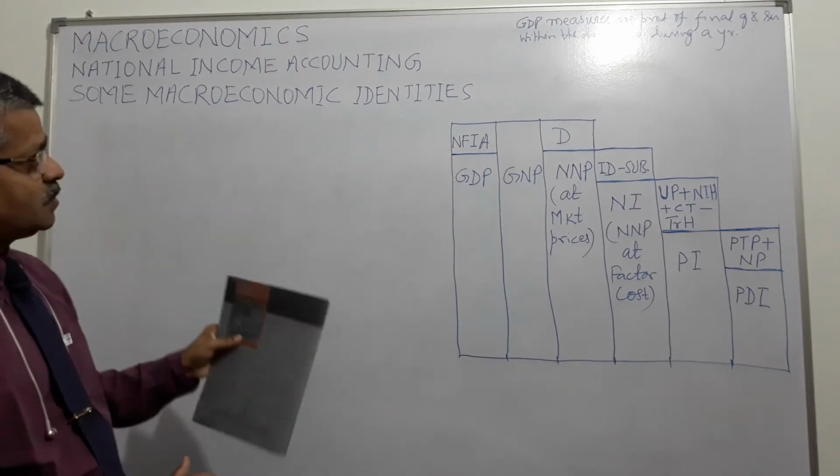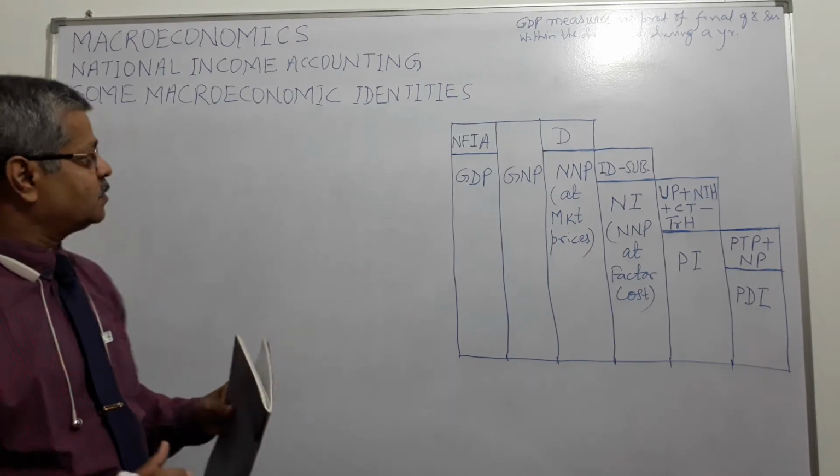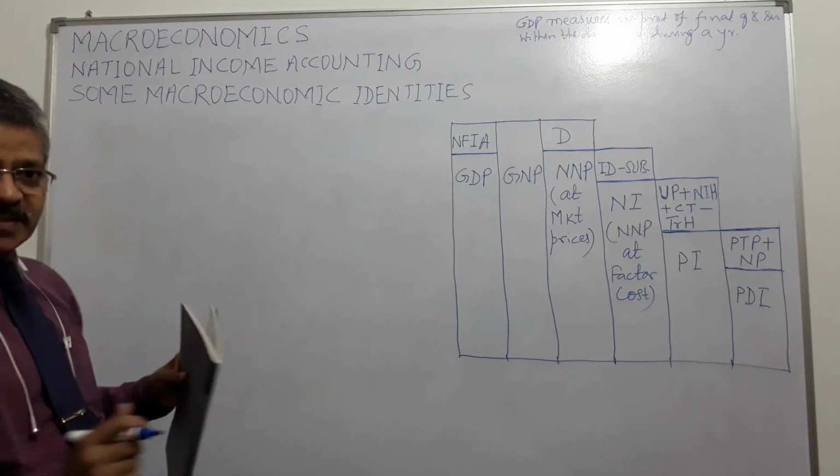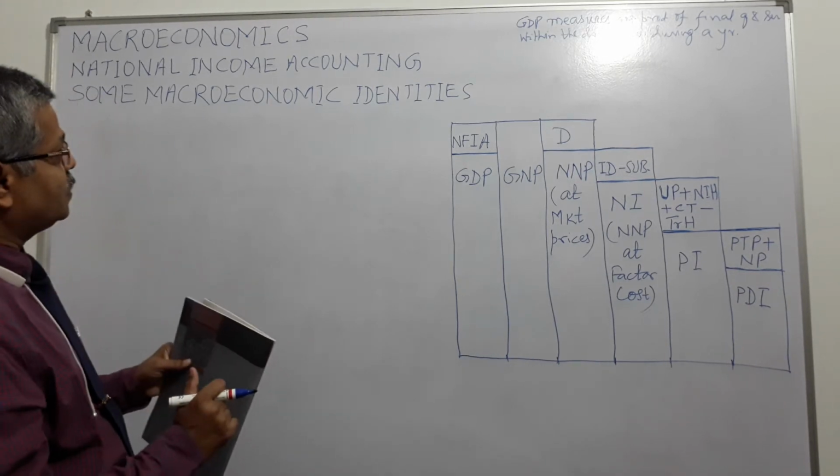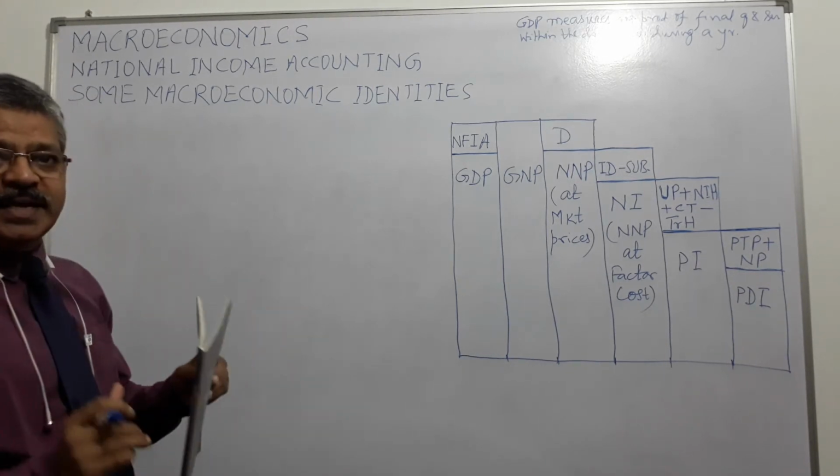GDP measures the aggregate production of final goods and services taking place within the domestic economy during a year.